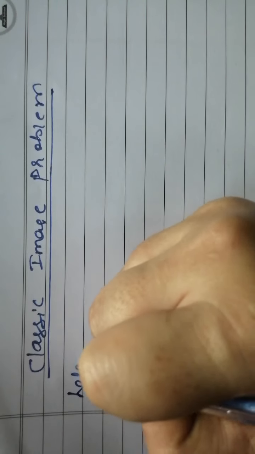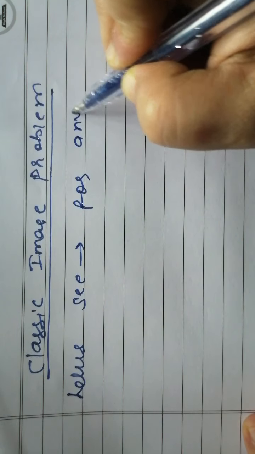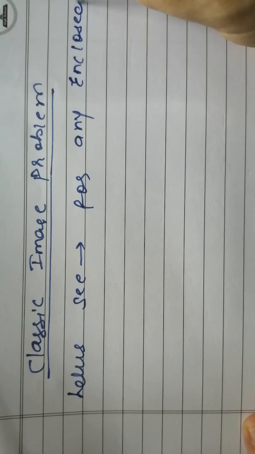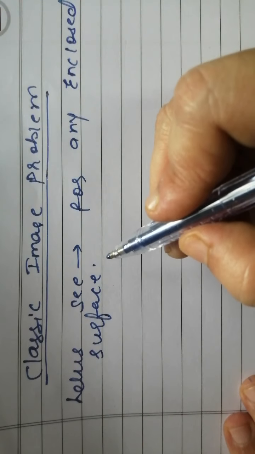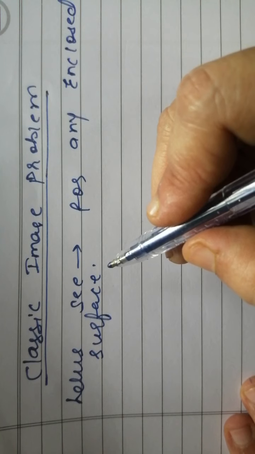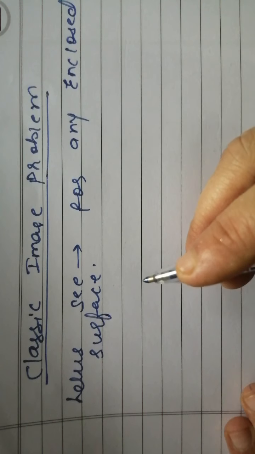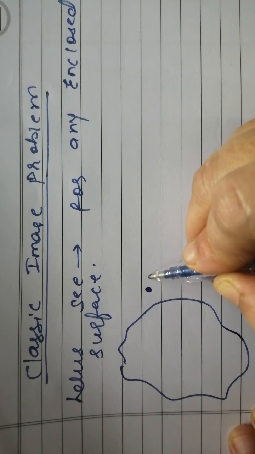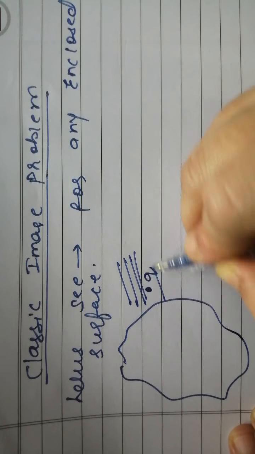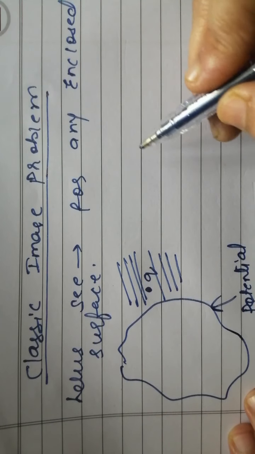Now, let us see, for any enclosed surface, if a charge is outside, then the volume is also outside, and if the charge is inside, then the corresponding volume is also inside. So in this figure, your charge Q is outside, so this is your corresponding volume, and your potential is at the boundary surface.